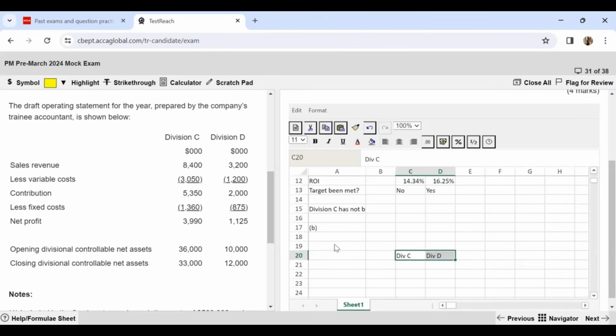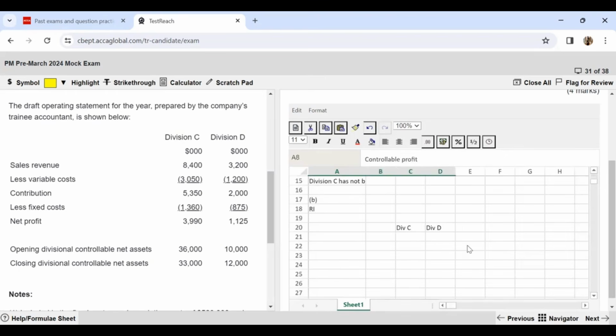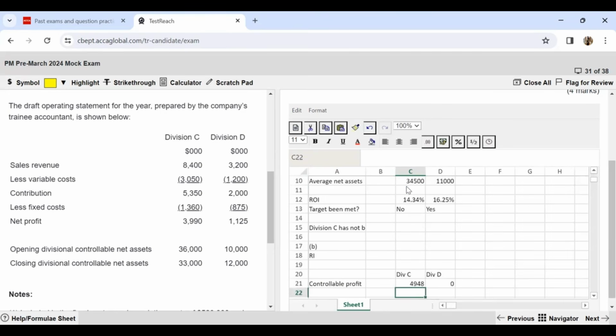So over here I'll solve for these, and the requirement is to find out the residual income. The first thing that I need is my controllable profit from above. So I can just copy paste those values over here. This is my controllable profit for the respective divisions, right? So this formula might not work. I can just put equals to this, and over here also equals to this. So with this, I have my controllable profits.